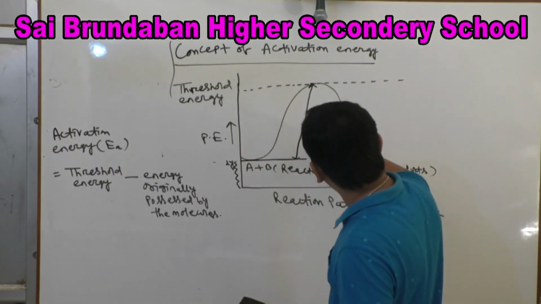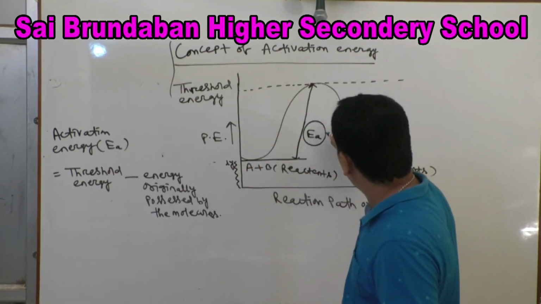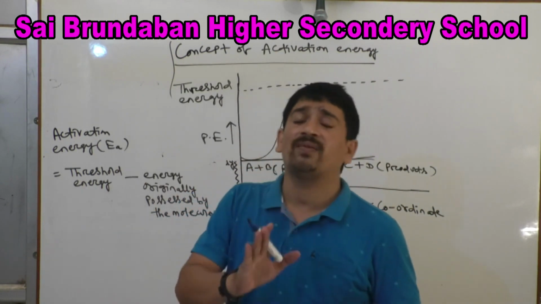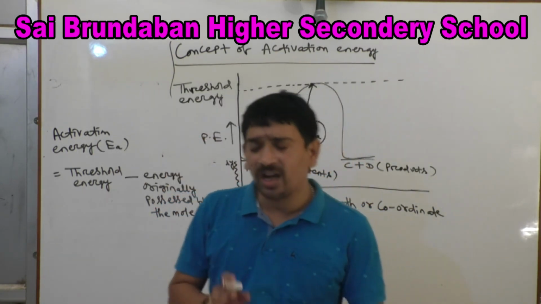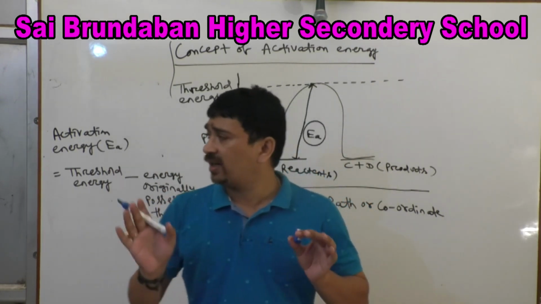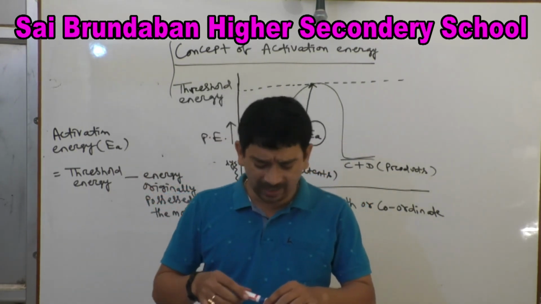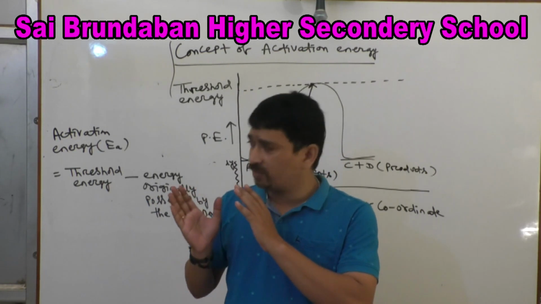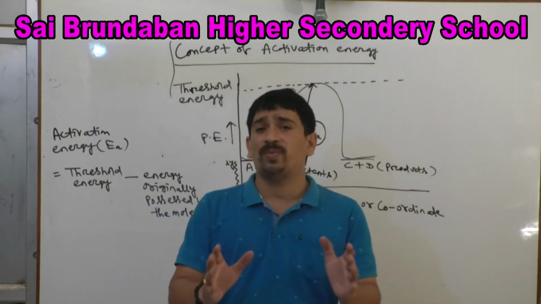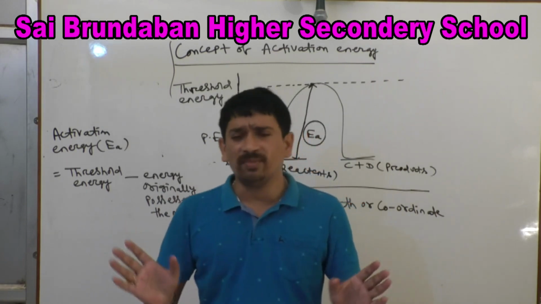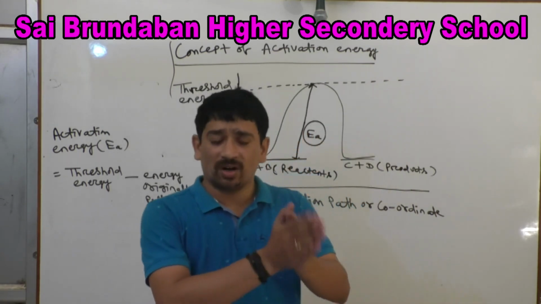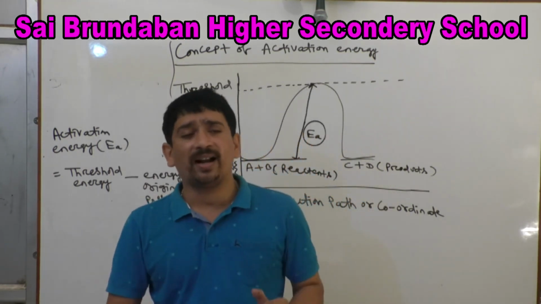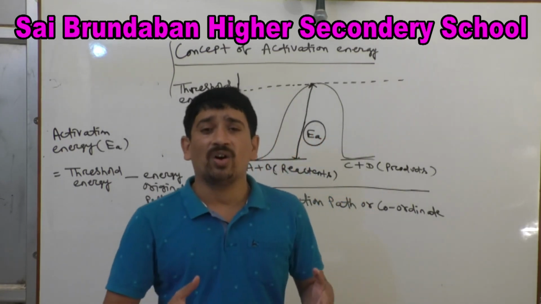Look at this: if activation energy is high, rate of reaction is slow. If activation energy is low, rate of reaction is fast. Before this explanation, I want to give you a practical example. Suppose you all students are staying in the hostel and consuming food 3 or 4 times like that. Suppose I stay in your hostel and consume the same amount of food, whatever you are consuming. Suppose you attend 6 classes, I am also teaching 6 classes.